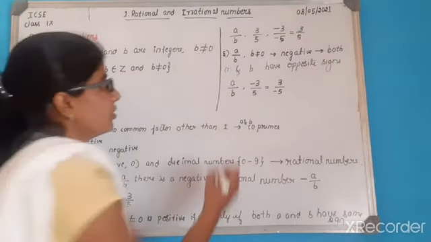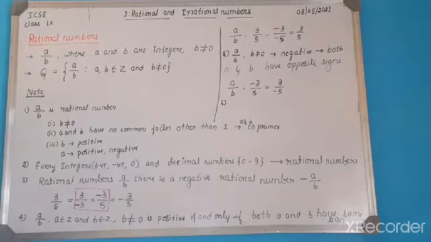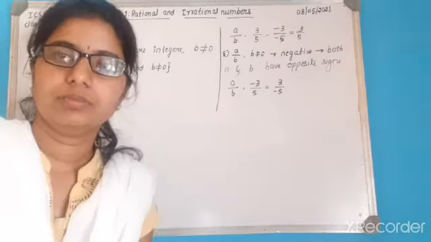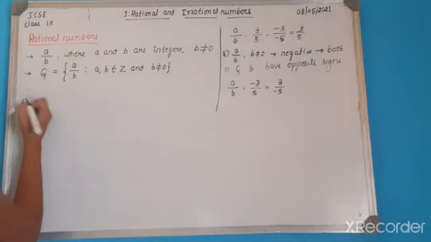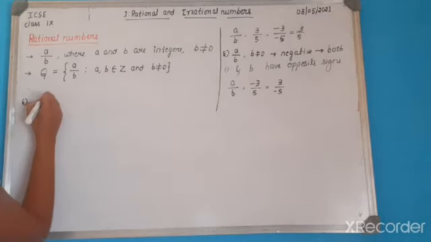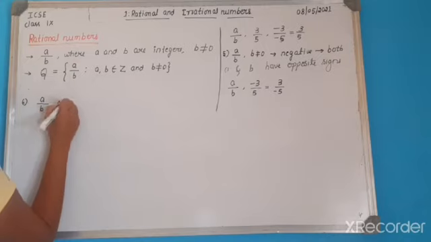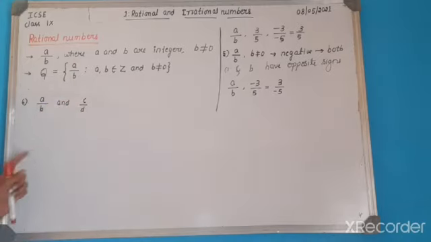So the next rule is the sixth note for a rational number. Consider two rational numbers.